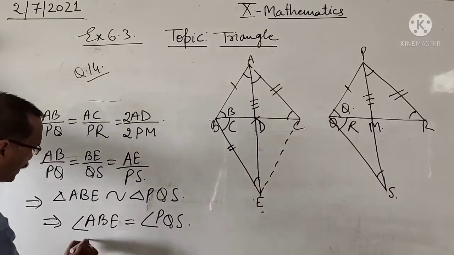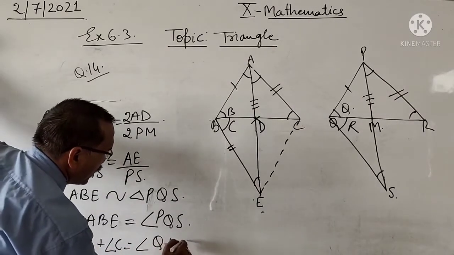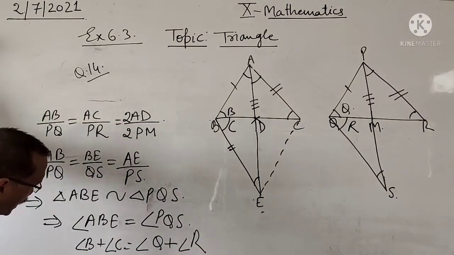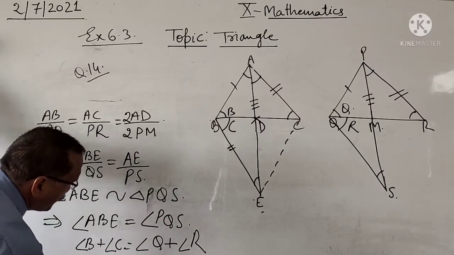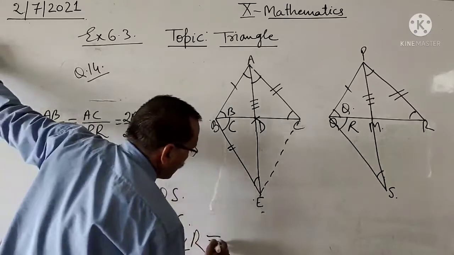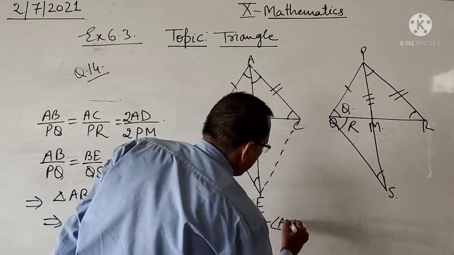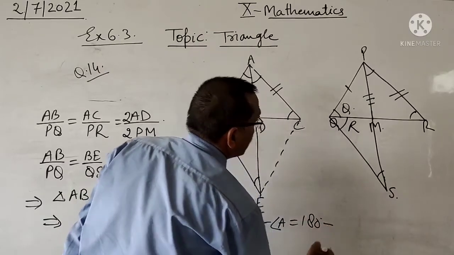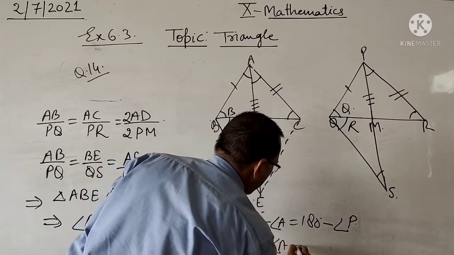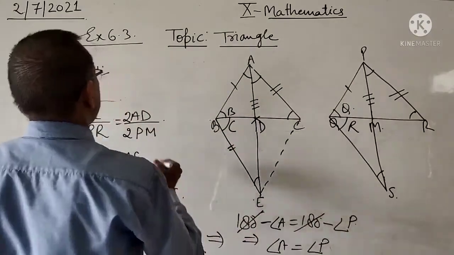This is angle B plus angle C, this is angle Q plus angle R. We can write it: 180 minus angle A equals 180 minus angle P. From this we will get angle A equals angle P, 180 cancels.